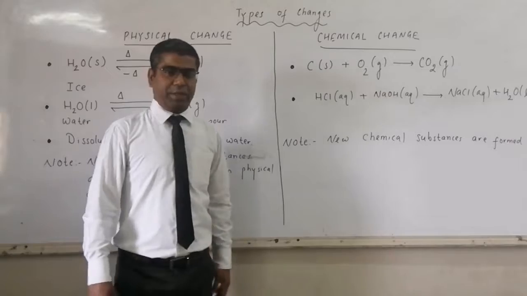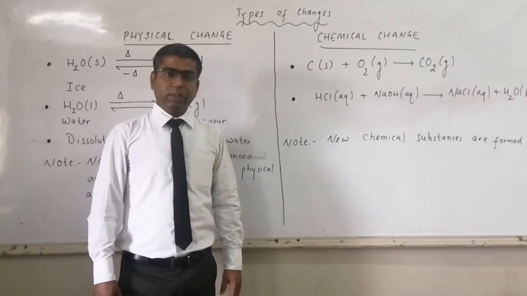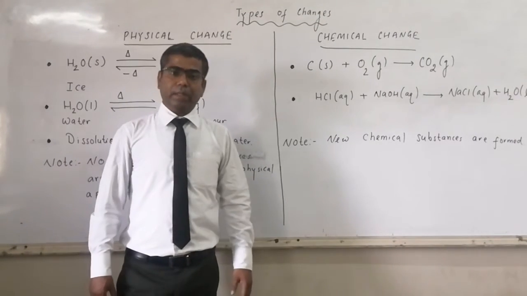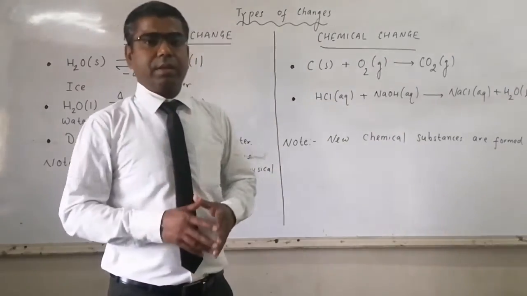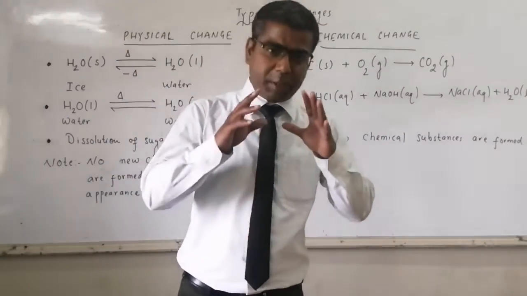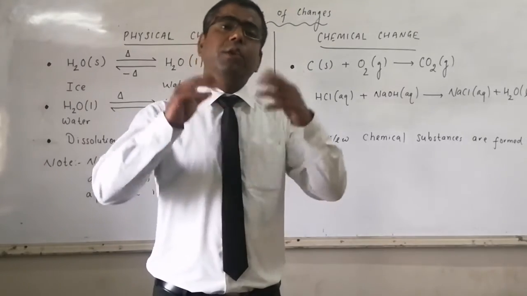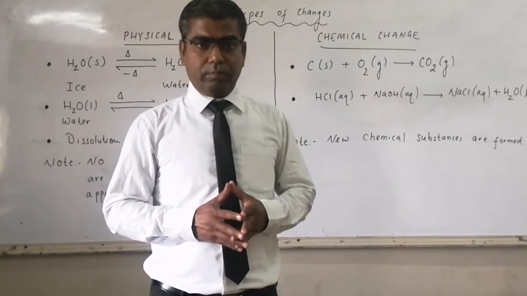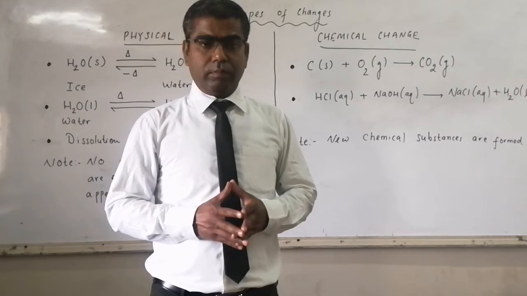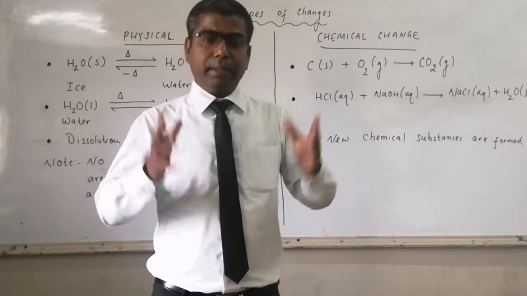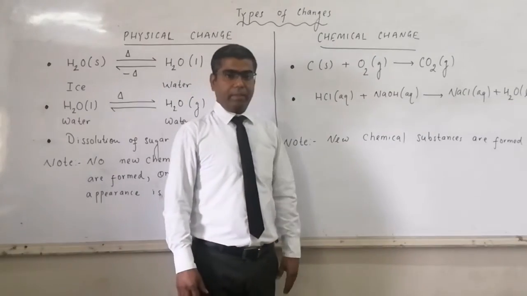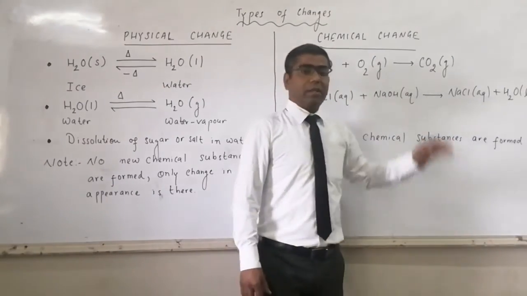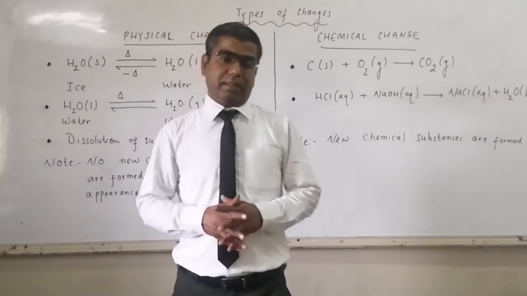Now move to chemical change. In this change, we will get a new species or a new compound. Like if carbon is mixed with oxygen, we get carbon dioxide, an entirely new substance.